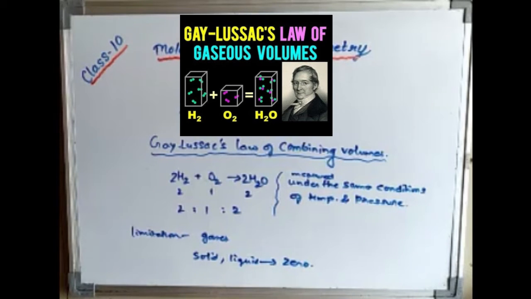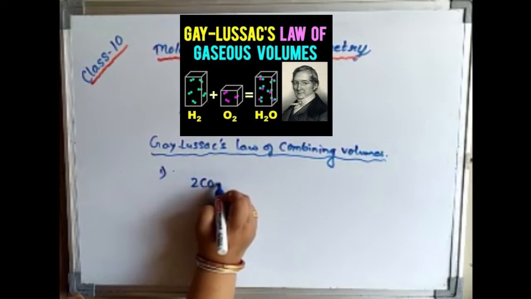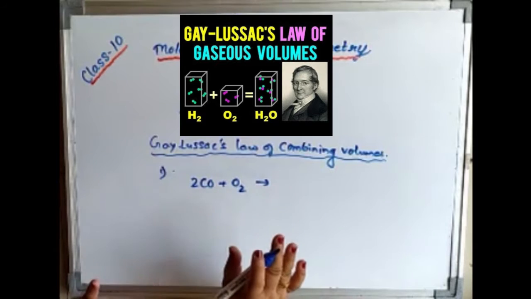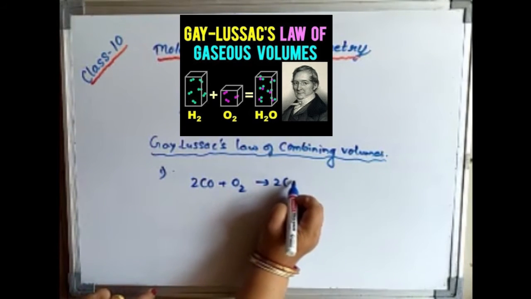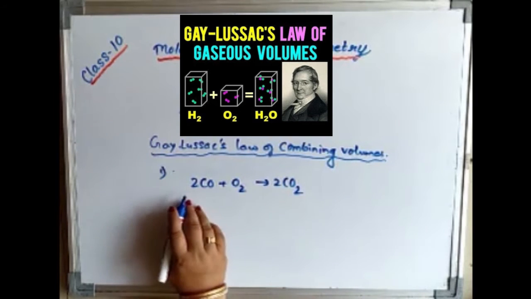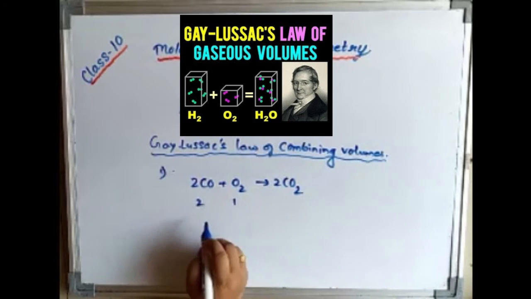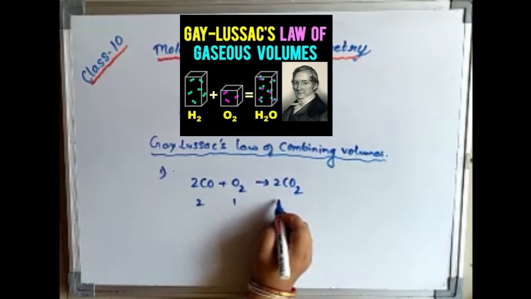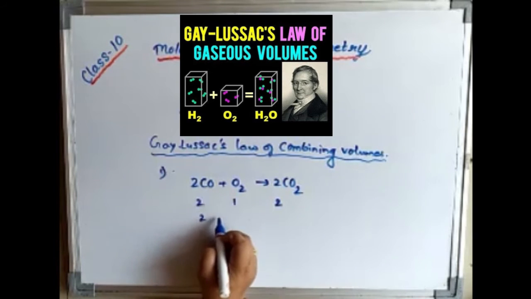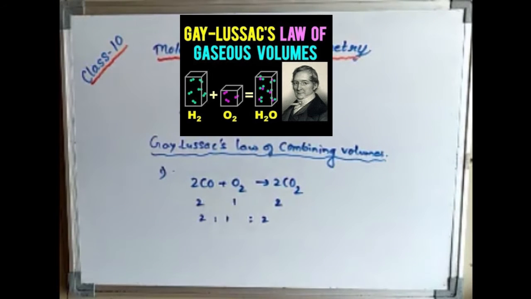Let us take some examples. Formation of carbon dioxide: 2 volumes of carbon monoxide react with 1 volume of oxygen. You have to make a balanced reaction. It gives 2 volumes of carbon dioxide. This is the balanced reaction. Now let us see the volumes. 2 volumes of carbon monoxide, 1 volume of oxygen react to give the product 2 volumes of carbon dioxide. What is the simple ratio they bear? 2 is to 1 is to 2. So this is the ratio they bear.